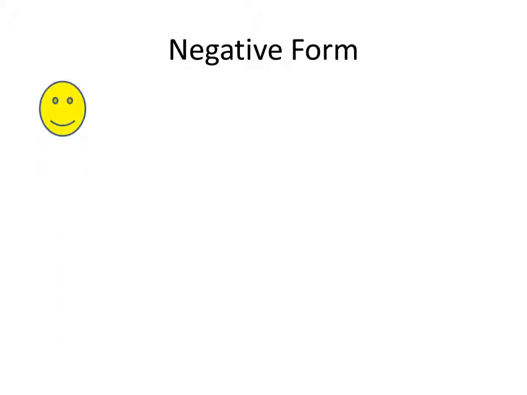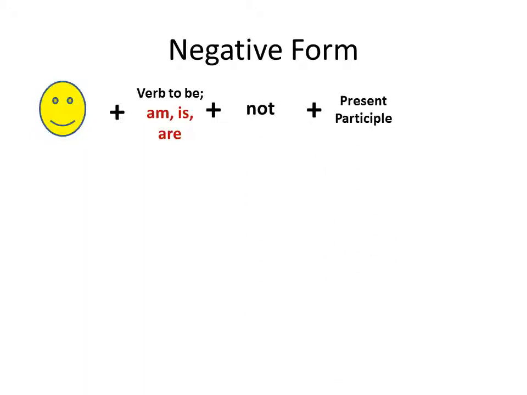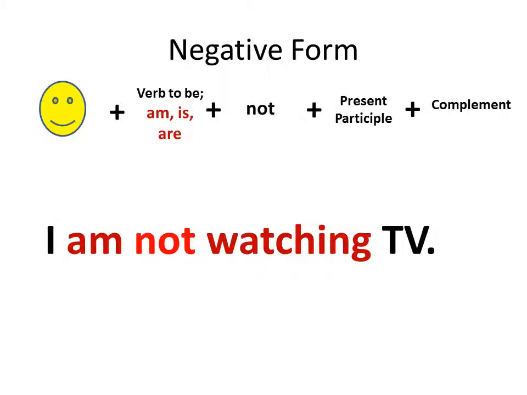Negative form. We're going to start with the person plus the verb to be, which is going to be am, or is, or are, plus the word not, like usually, plus the present participle, plus complement. And this is an example. I am not watching TV. You see that the person right here is I, so that's why we're using am plus the word not, plus watching, which is the present participle, plus the complement. In this case, it's just the word TV. Okay?